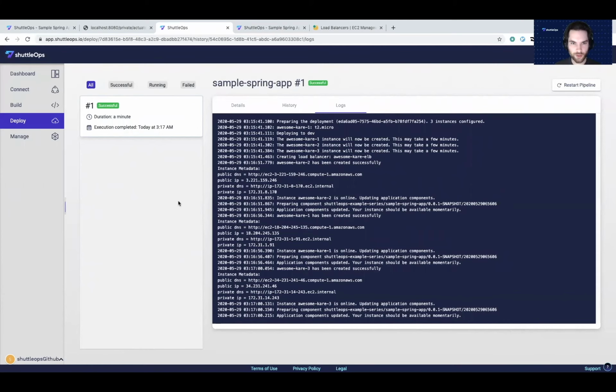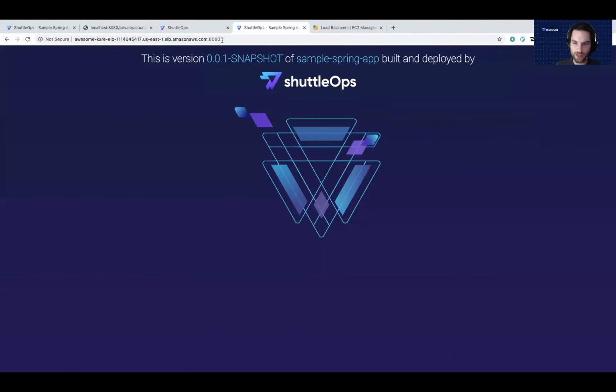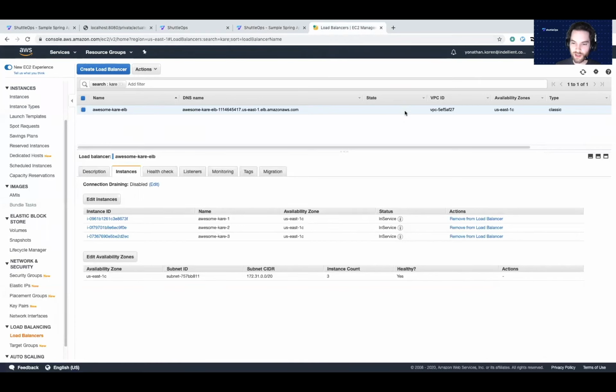Now that our deploy pipeline has completed, we've created 3 instances and a load balancer in front of them that is configured to have health checks based on the health check of the Chef Habitat service. We can see our load balancer right here. We can hit our application, and we can see in AWS the load balancer has been provisioned and all of its instances are currently in service.